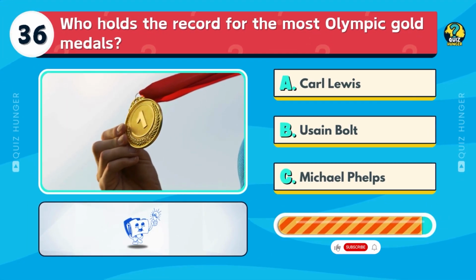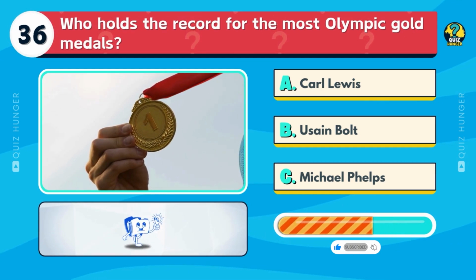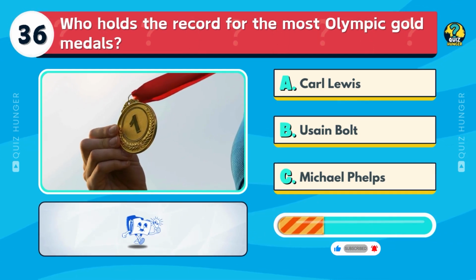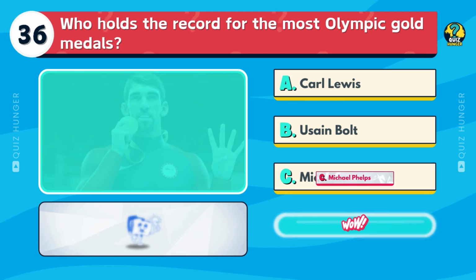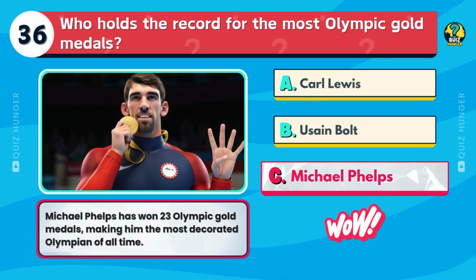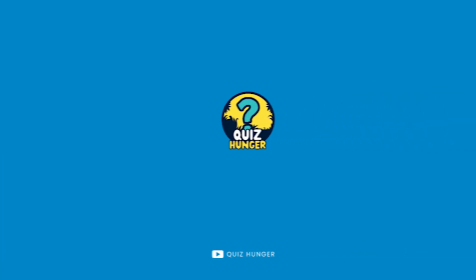Who holds the record for the most Olympic gold medals? Carl Lewis, Usain Bolt, or Michael Phelps? Michael Phelps has won 23 Olympic gold medals, making him the most decorated Olympian of all time.